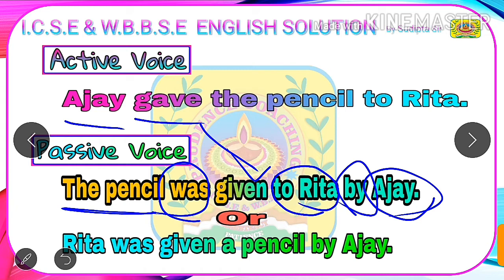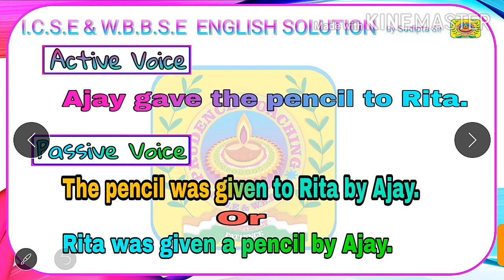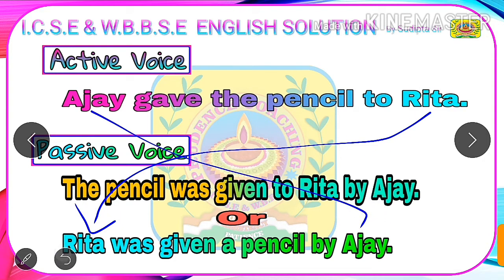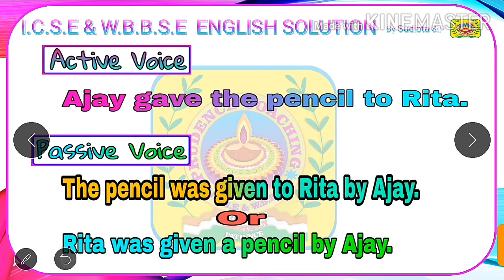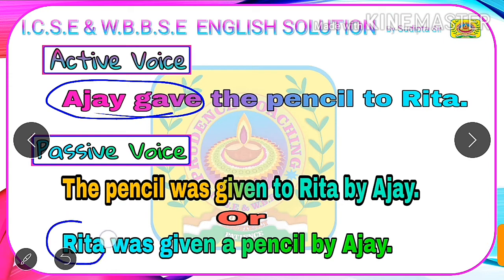Now students, if we interchange the subject with the indirect object, in this particular sentence the indirect object is Rita and the subject is Ajay. If we swap these two, then Rita becomes our subject and Ajay becomes our object. After this we need to see the tense of the verb given in active voice. As we have discussed before, in this sentence the tense is simple past tense, and we know the to be forms of simple past tense are was and were, and as our subject is singular, we have to use was after it.